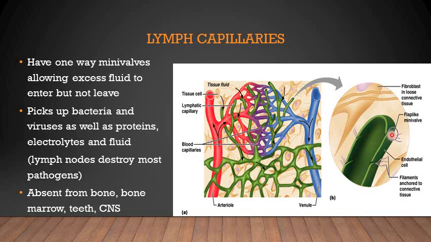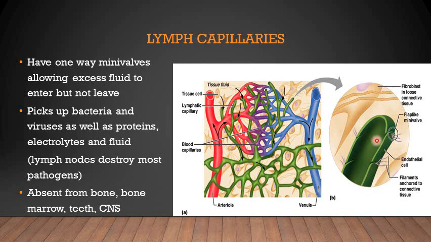Here you can see there are certain valves. These flap-like mini valves allow the passage of the excess fluid into the lymph capillaries.